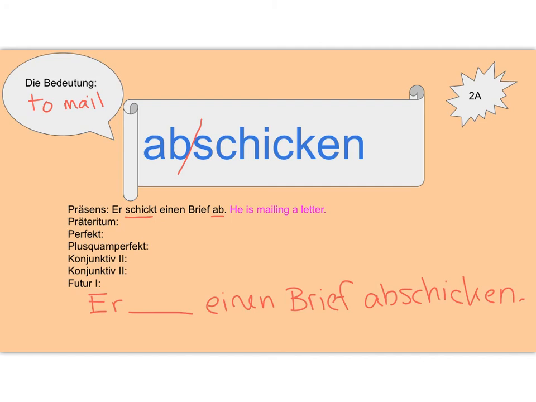So to fill in our blank, we need the form of will. Ich werde, du wirst, wird. So let's see, wird. Wird einen Brief abschicken. He will mail a letter. So there's our 2 verbs, wird abschicken, will mail.